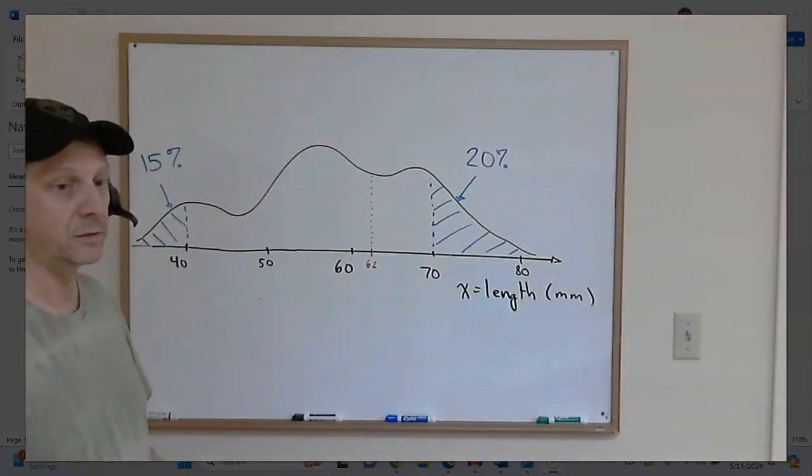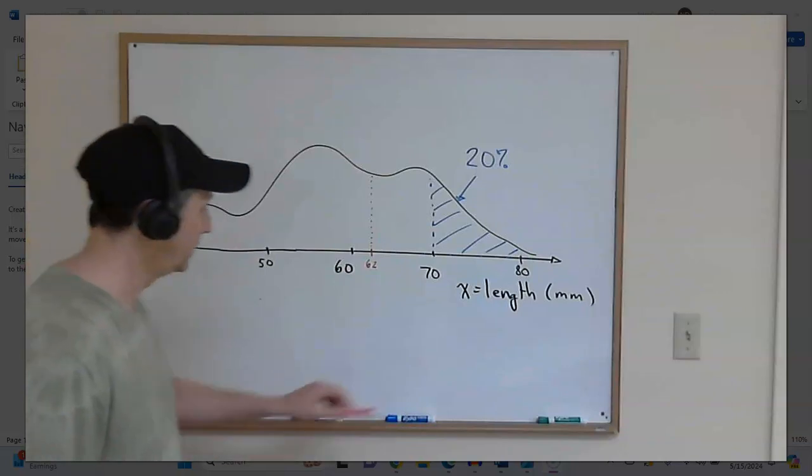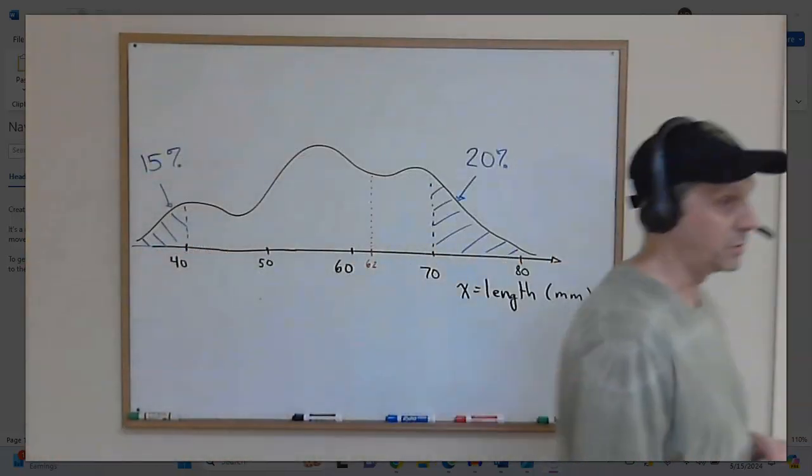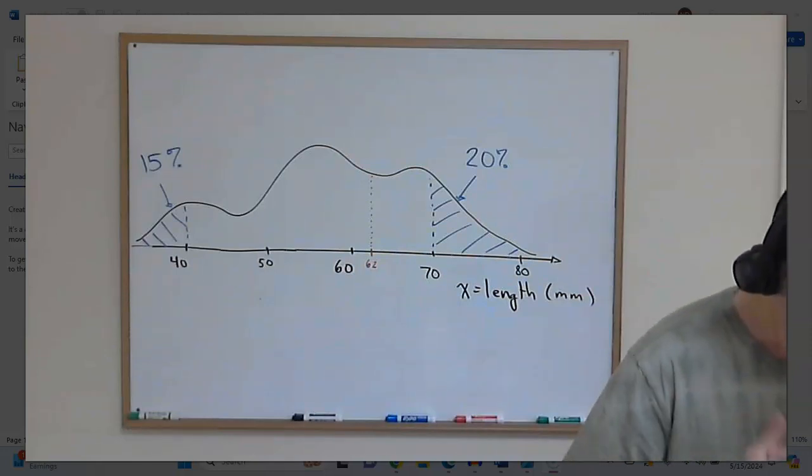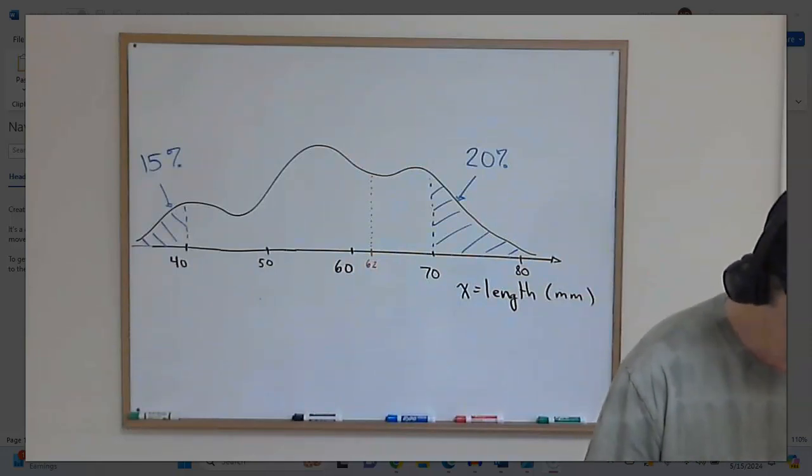It's just a little sliver of a line segment. It doesn't have any area. So the probability that the earthworm will be exactly 62 millimeters or any particular length is 0. So that's a meaningless question.